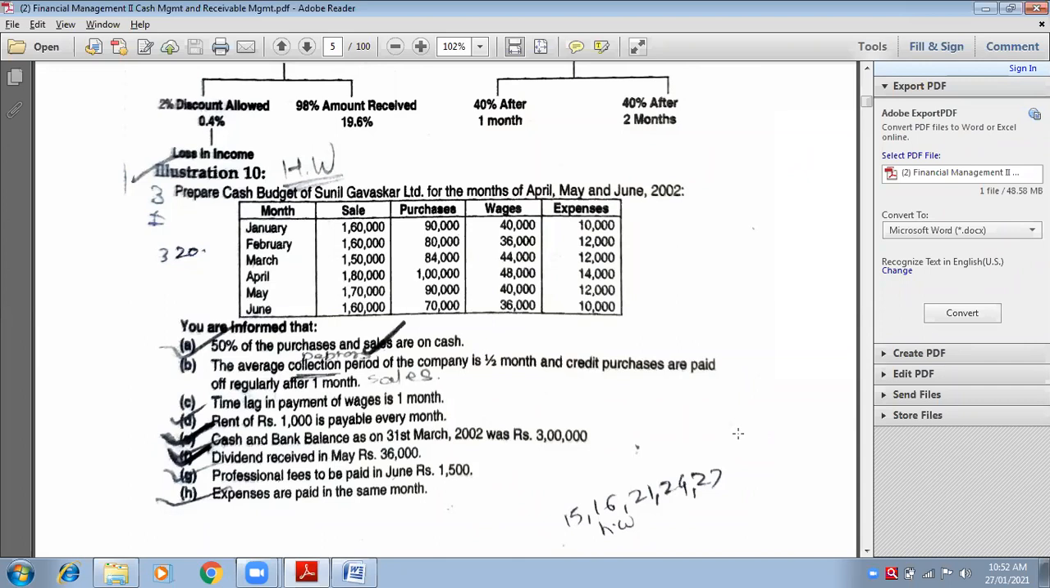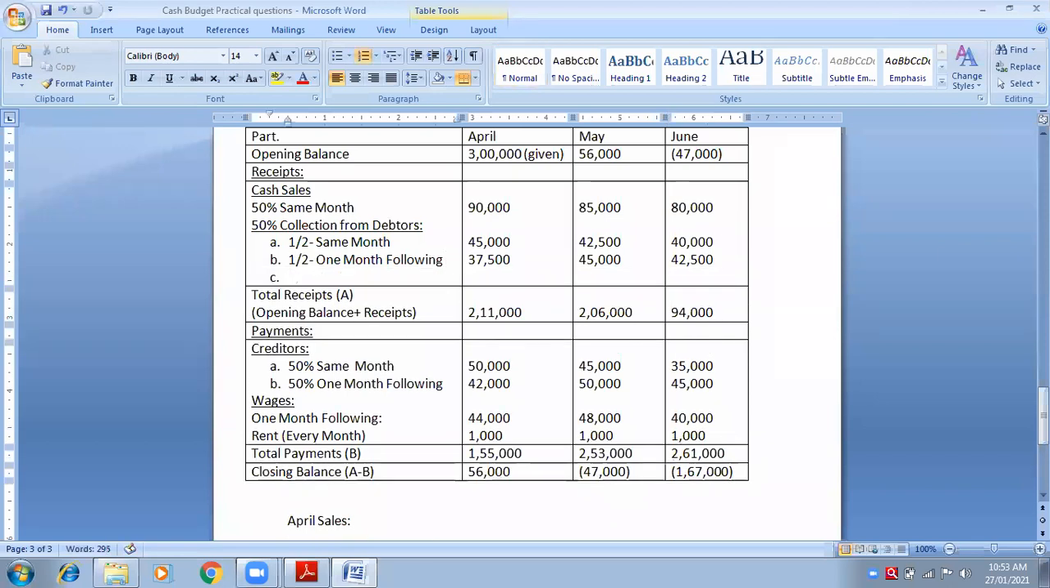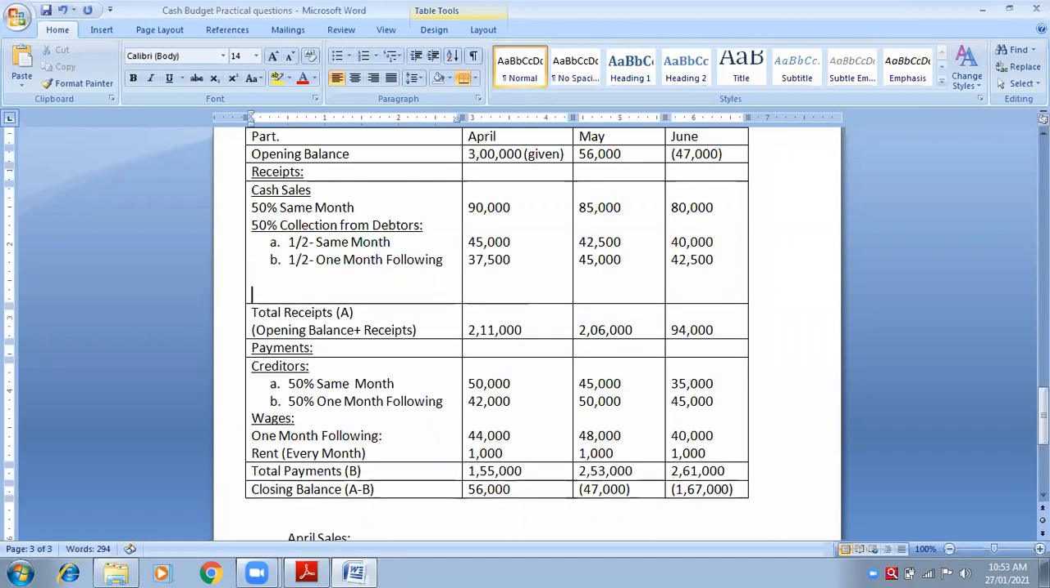Next, dividend received in May, 36,000. Dividend received is my income or my expense? Ma'am, income. Very good. It is my income, so it will go in receipts. And third thing, it is received in May. So we need to show it in the month of May only. So here I will write dividend received.